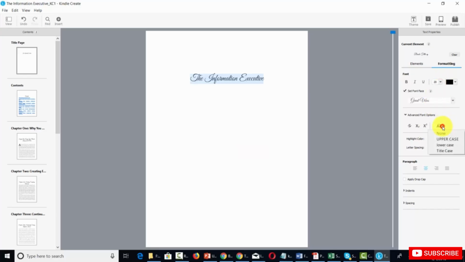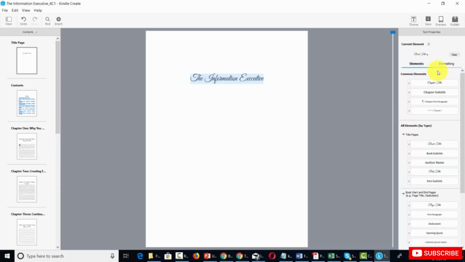We can use some of the other features. We can turn the font into uppercase. We can go back to all lowercase, or we can use the title case. So again, we can format the title page by using the formatting detail on the right side menu.